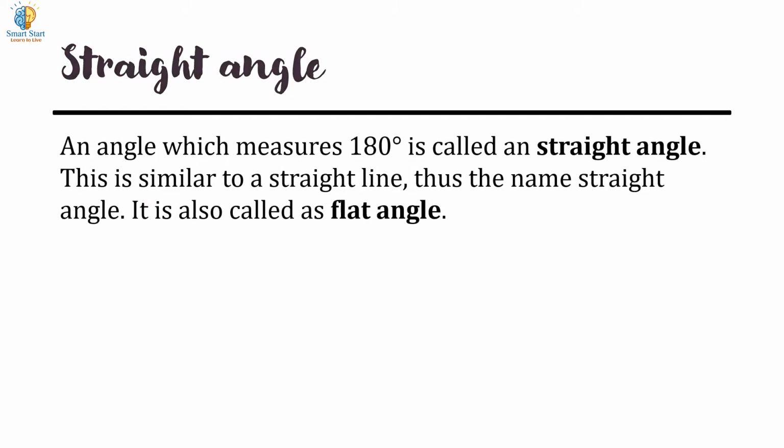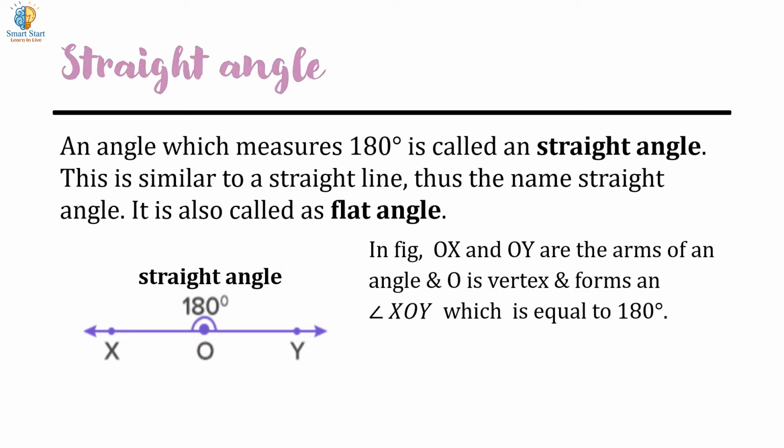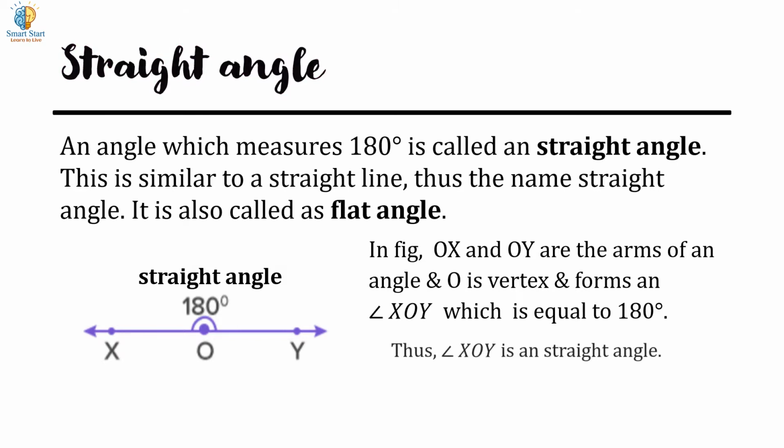Straight angle. An angle which measures 180 degrees is called a straight angle. This is similar to a straight line. Thus, the angle is a straight angle. It is also called a flat angle. In the figure, OX and OY are the arms of an angle and O is the vertex and form an angle XOY which is equal to 180 degrees. Thus, angle XOY is a straight angle.